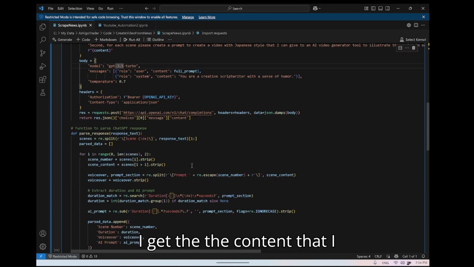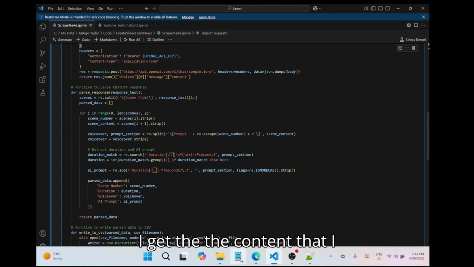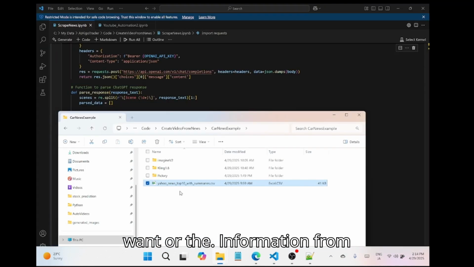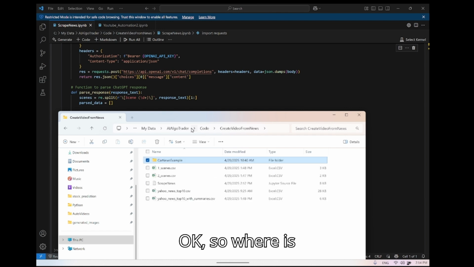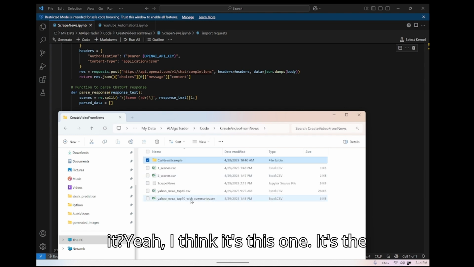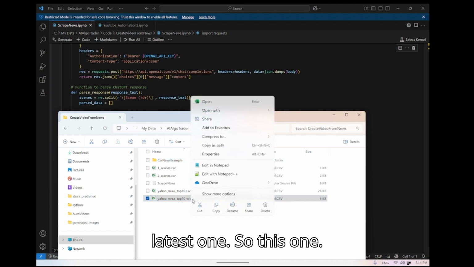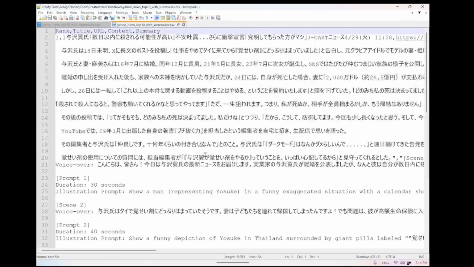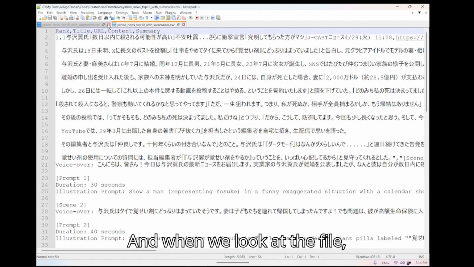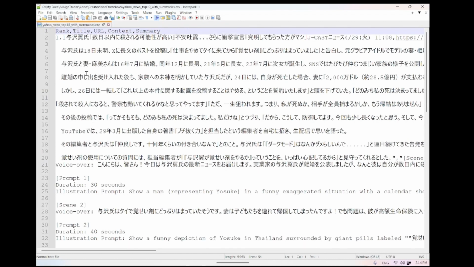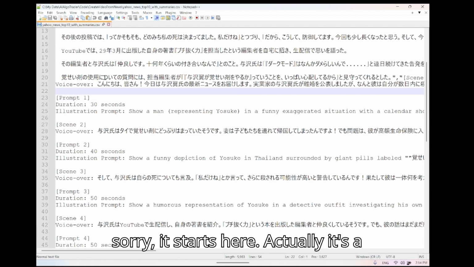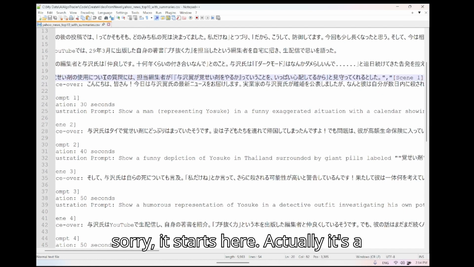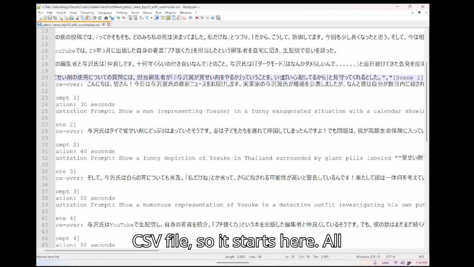So I get the content or the information from, okay, so where is it? Yeah, I think it's this one. It's the latest one, so this one. And when we look at the file, what we see, actually it's a CSV file, so it starts here.